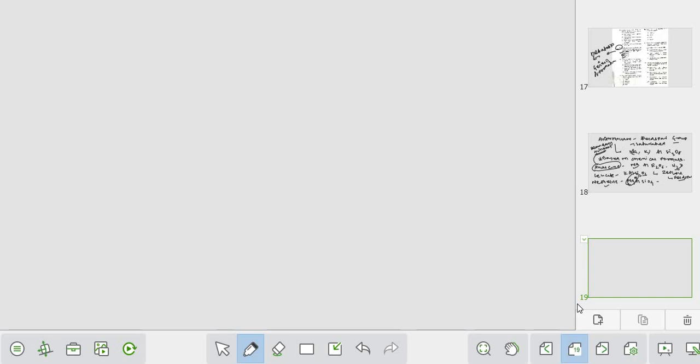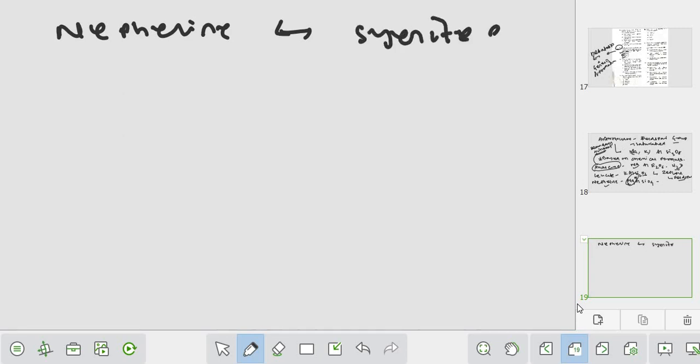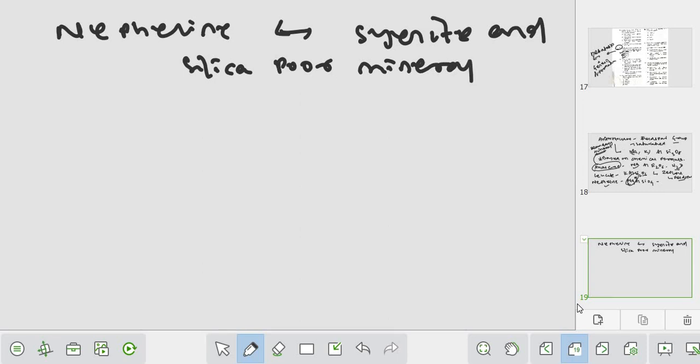But some of the nepheline, it is completely always associated with the syenite and some other type of silica poor mineral, है कि नहीं? सिलिका पोर मिनरल, ठीक है, सिलिका पोर मिनरल.